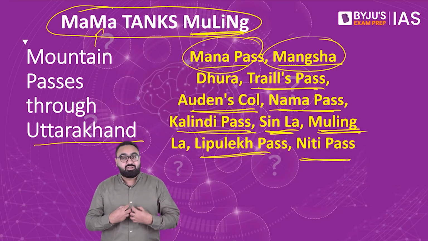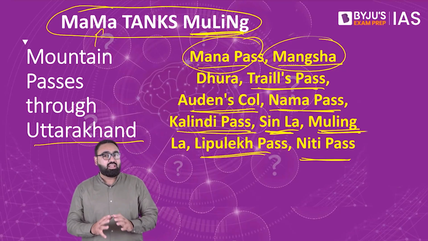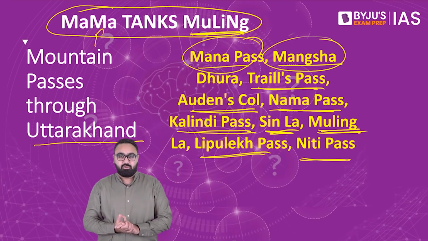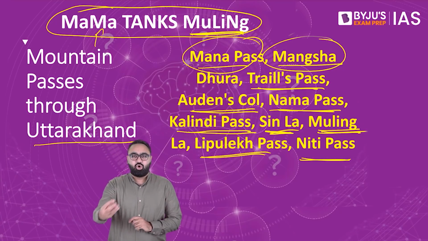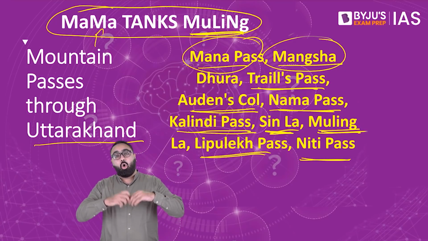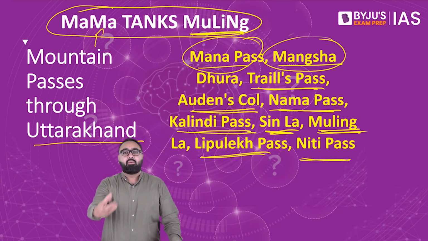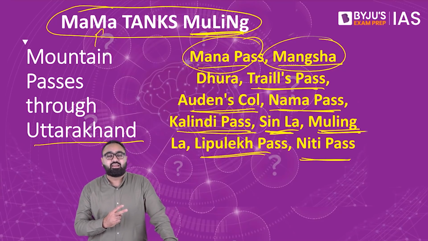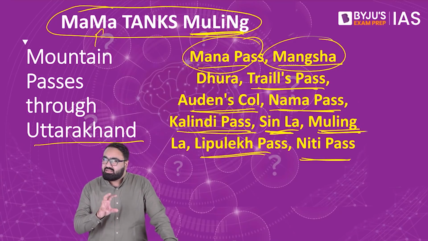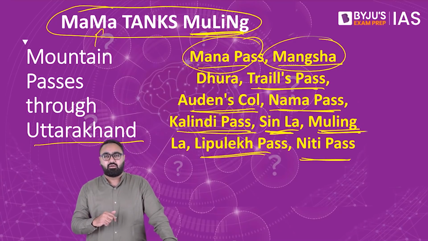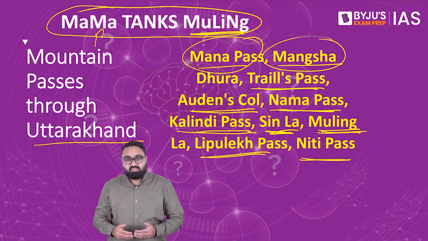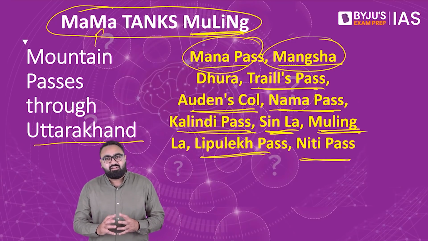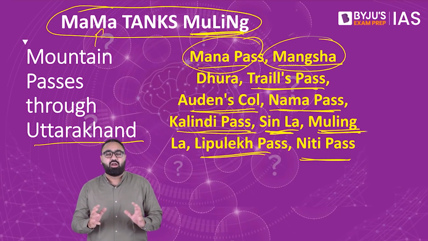Now, I will be the first one to accept the fact that it is not easy to remember all these mnemonics. Now, there are three ways that you can go about it. First way that many candidates go ahead with, they remember all the mnemonics, or at least they try to remember all the mnemonics, which is not humanly possible. The second way that the candidates opt for is they remember some of the mnemonics which they find easier. Now you might find these mnemonics easier, or you might find the ones that we discussed in the earlier episodes. Whichever seems to be the easier one for you, just go ahead with those.